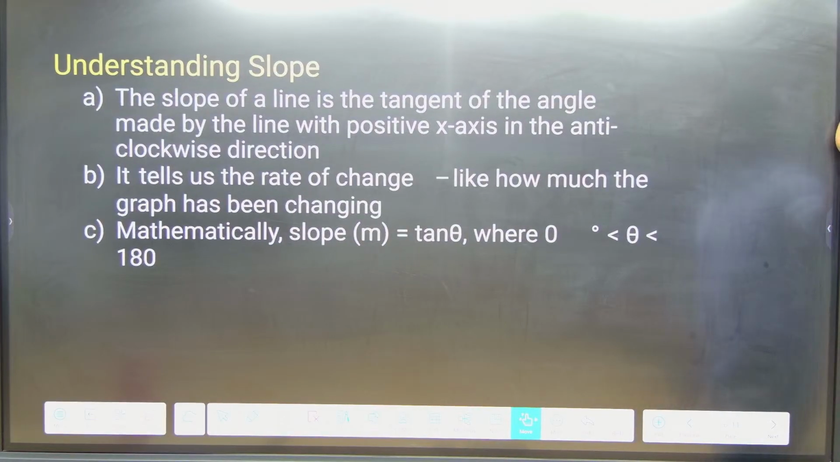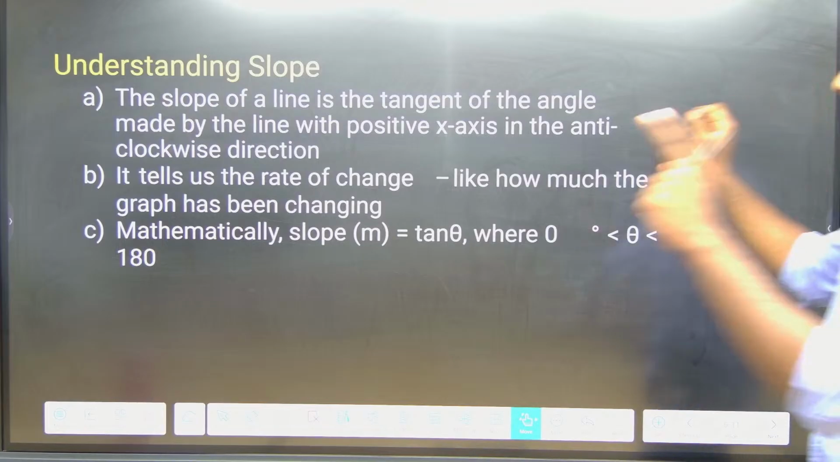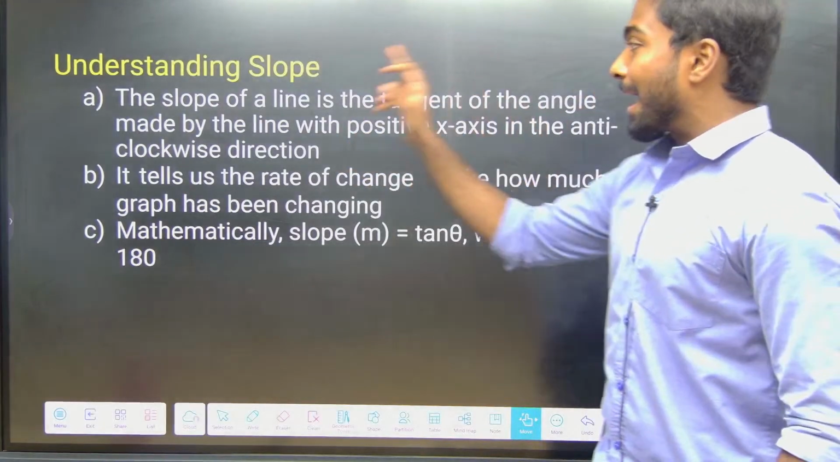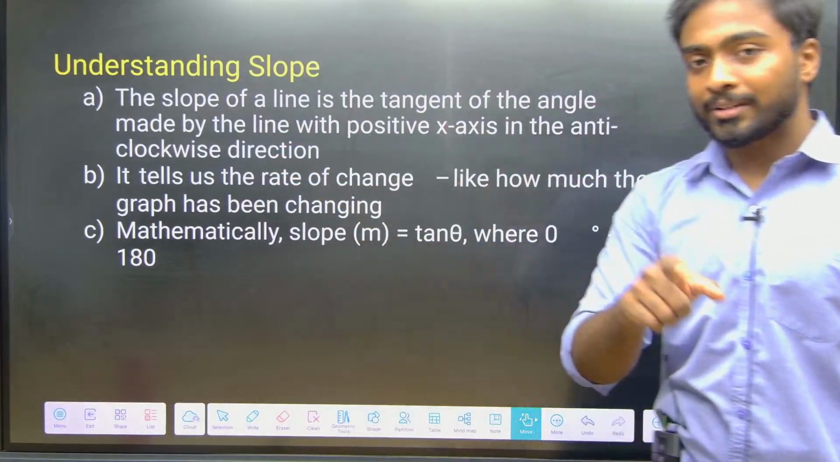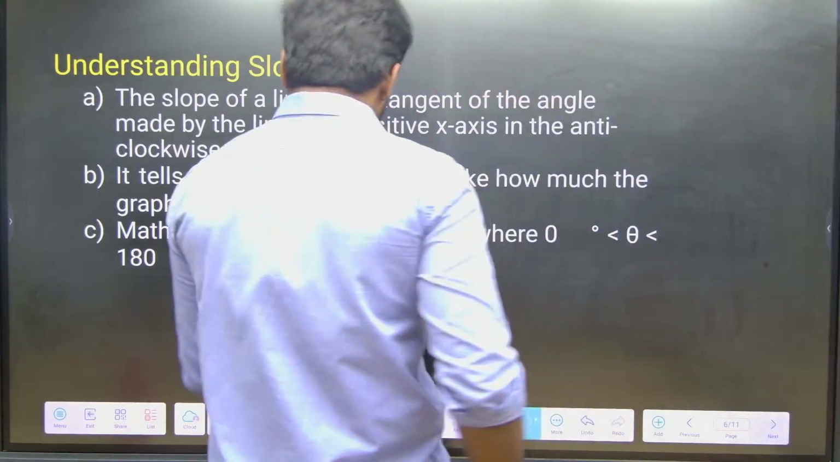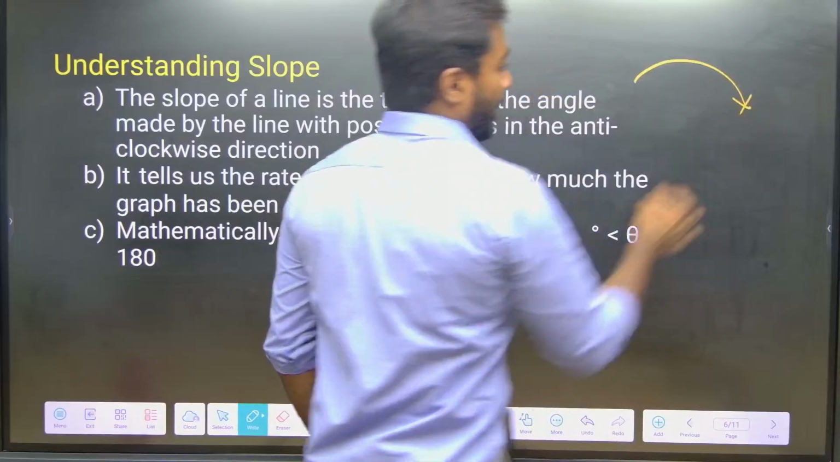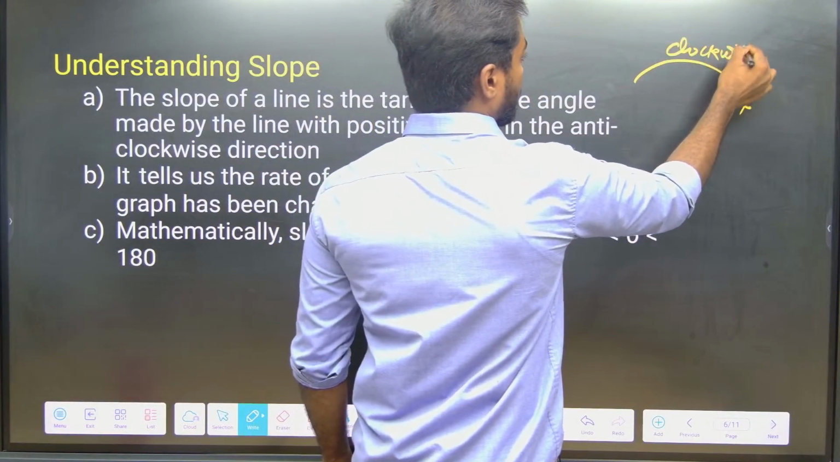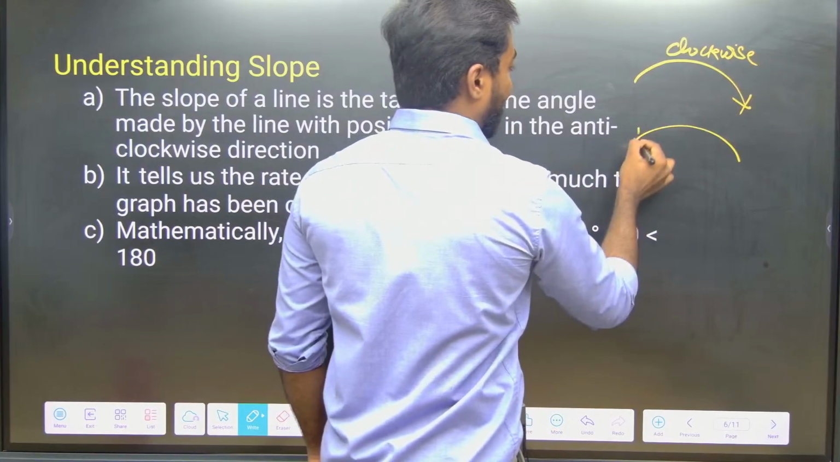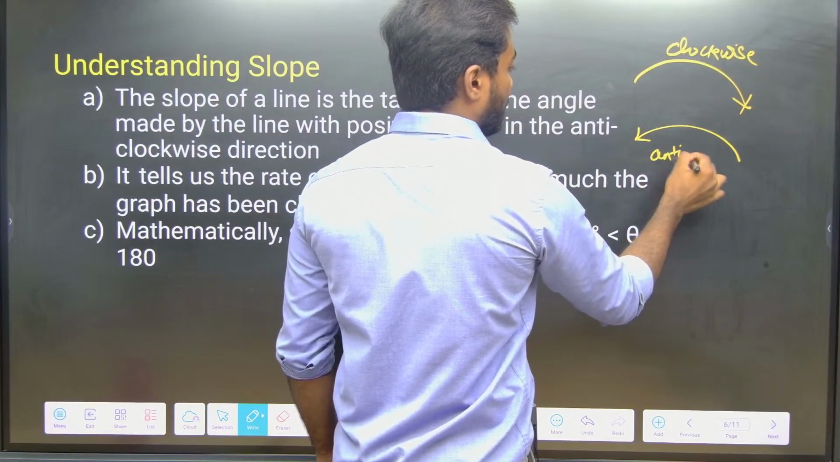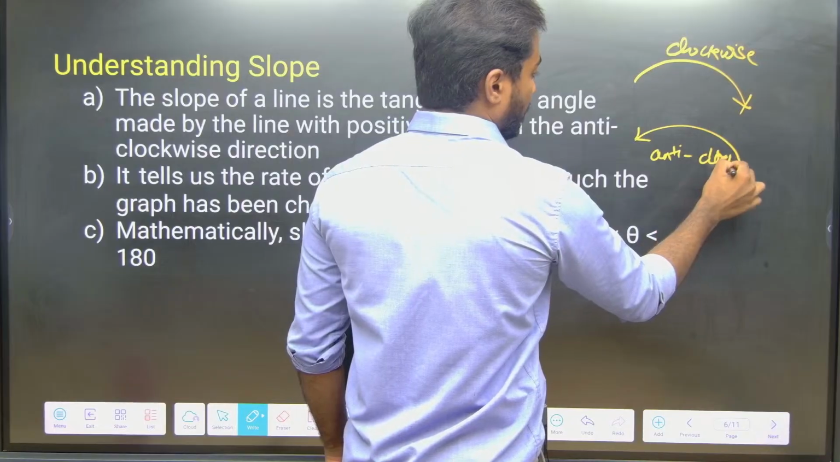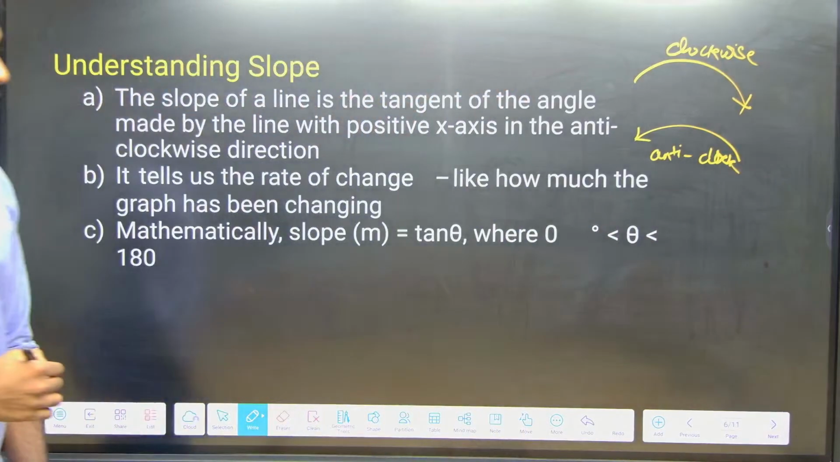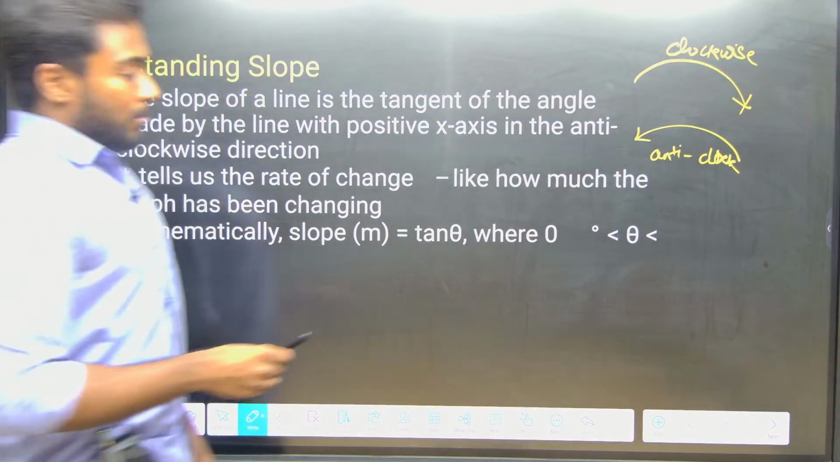Slope of a line is the tangent of the angle made by the line with the positive x axis in the anti-clockwise direction. Which is anti-clockwise? Is this anti-clockwise? No, this is my clockwise direction and this is my anti-clockwise direction. Right now this is my anti-clockwise direction.